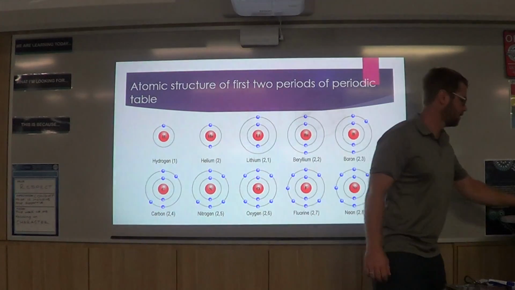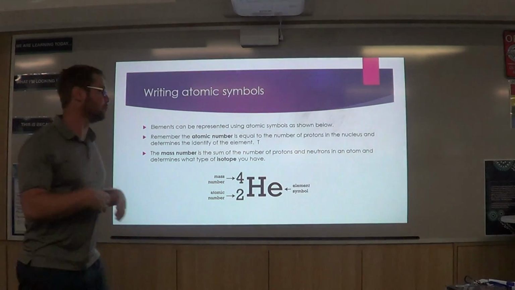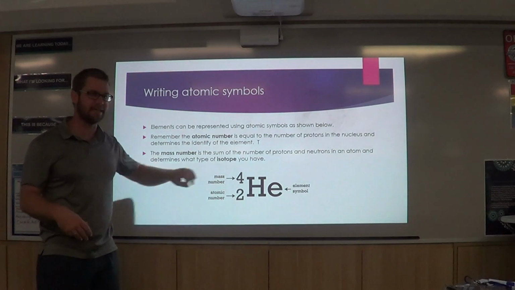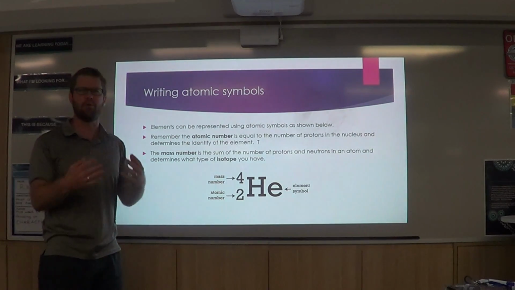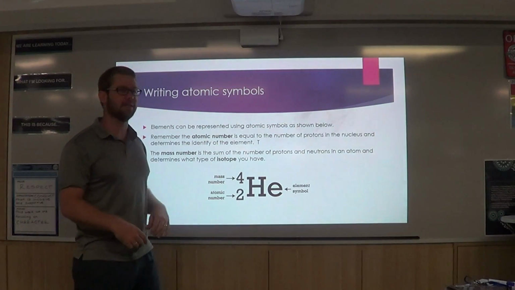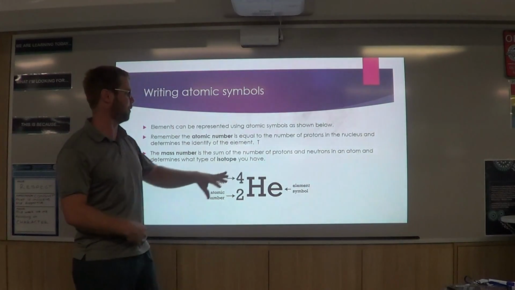The other thing that's probably useful to know is that chemists, again being lazy, use atomic numbers, mass numbers, and element symbols, and that sort of stuff is important. So whenever we want to talk about an element in chemistry, you'll typically see this sort of thing written. This is called the atomic symbol.